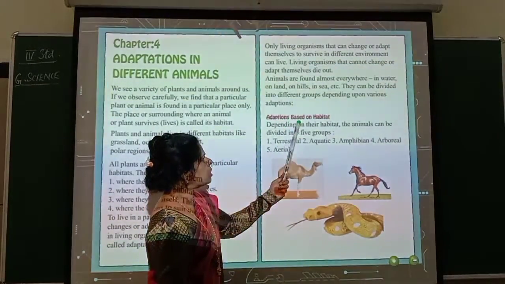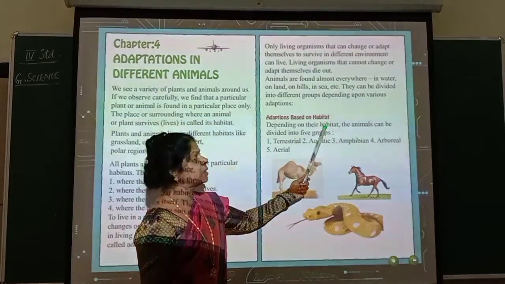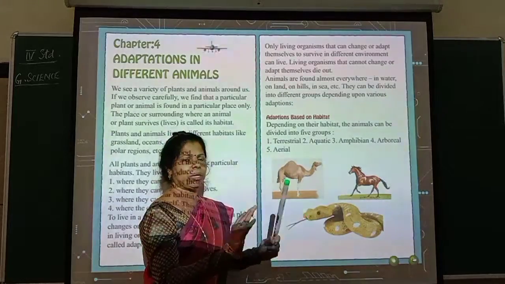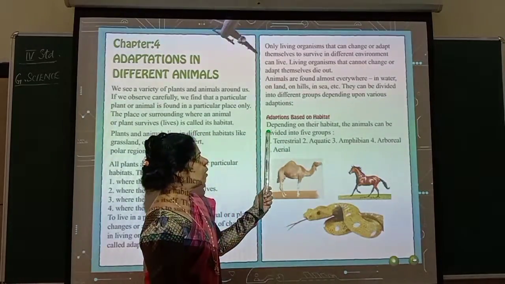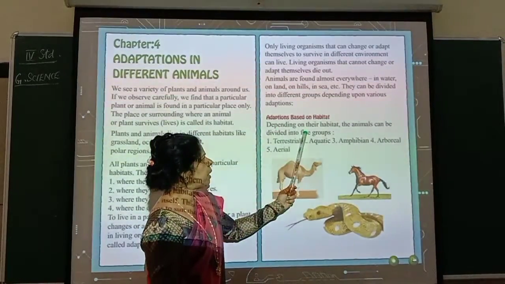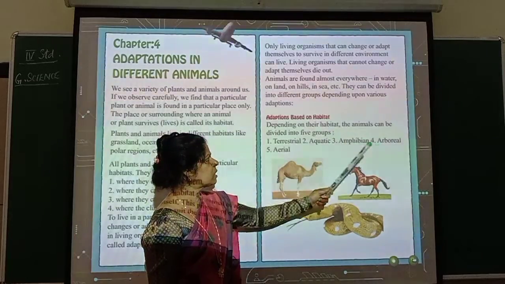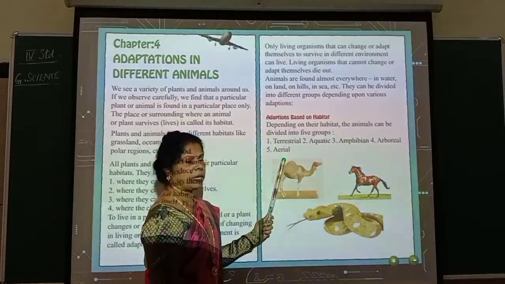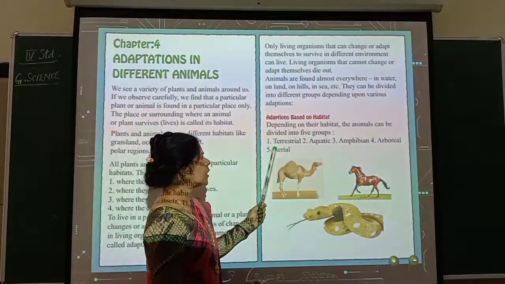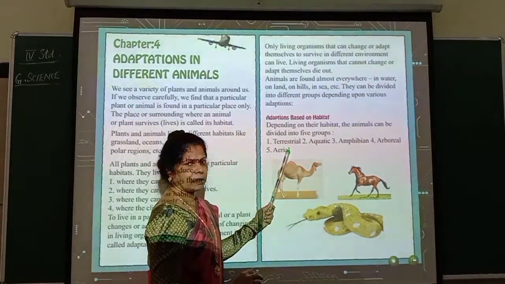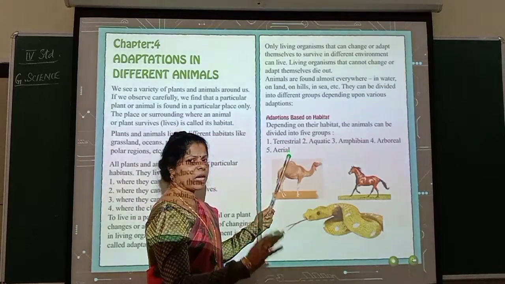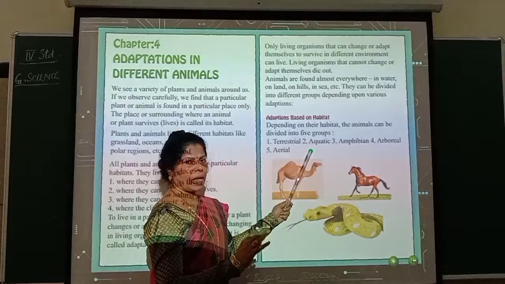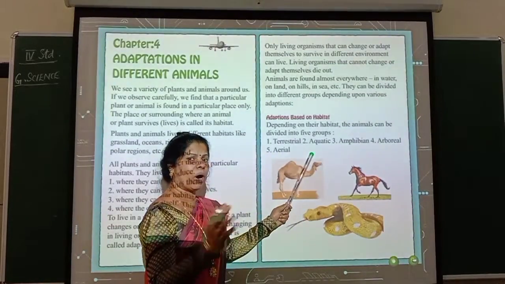So adaptations based on habitat means what? Adaptations based on the surroundings. Habitat means the surrounding or the environment. Depending on their habitat, the animals can be divided into 5 groups. What are they? Terrestrial. Terrestrial means which can live on land. Aquatic. Aquatic means which can live in water.